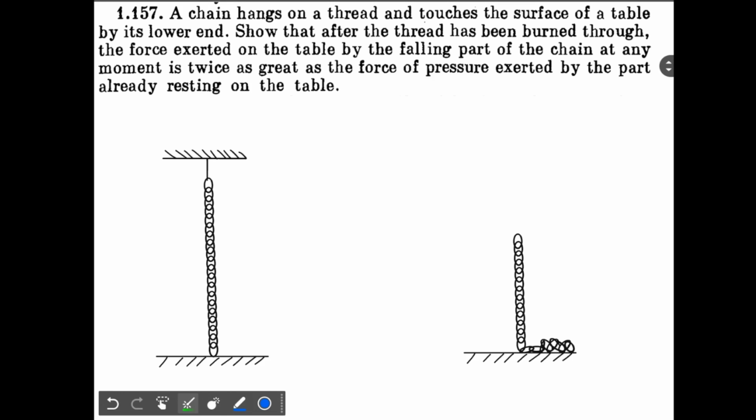Okay, now let's see a question from Erudo. This question is number 1.157 from the old book. In the new book, I don't know what the number is.